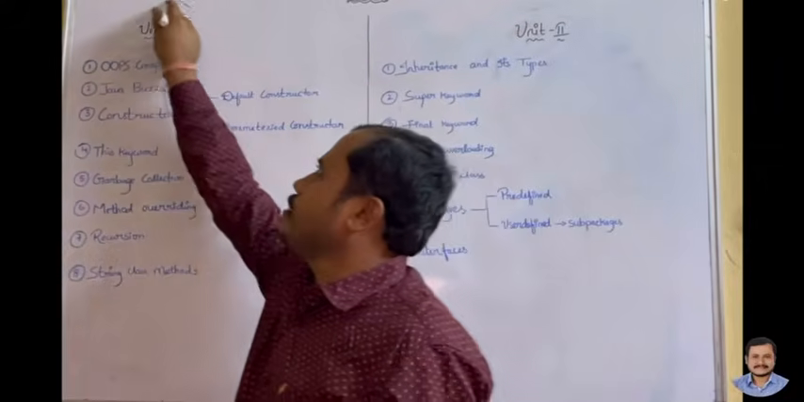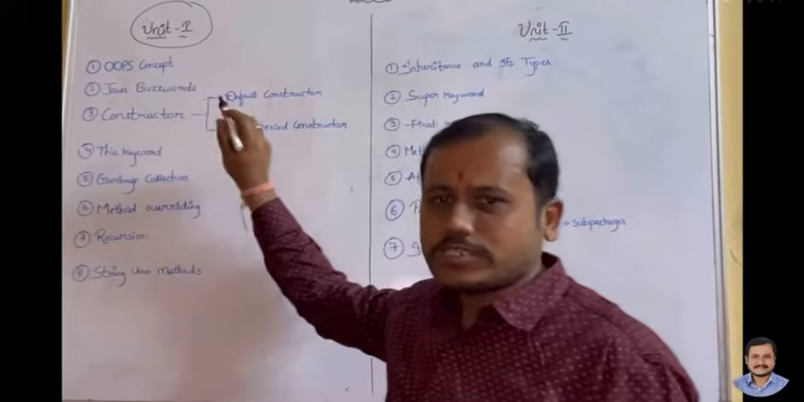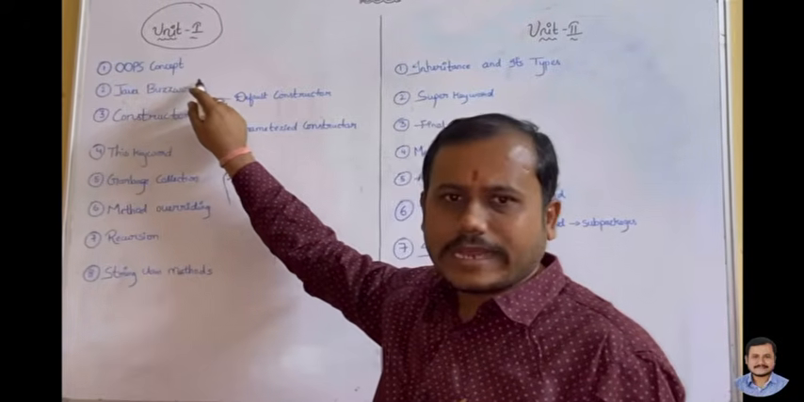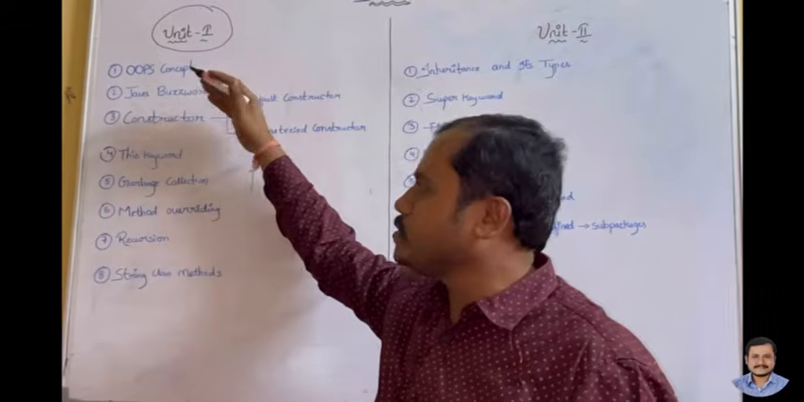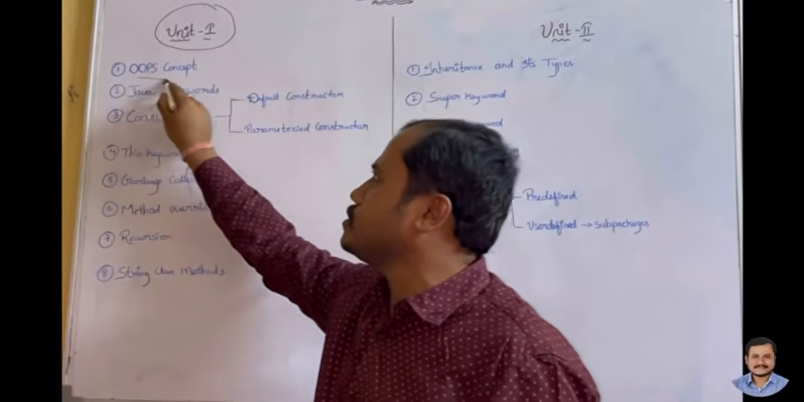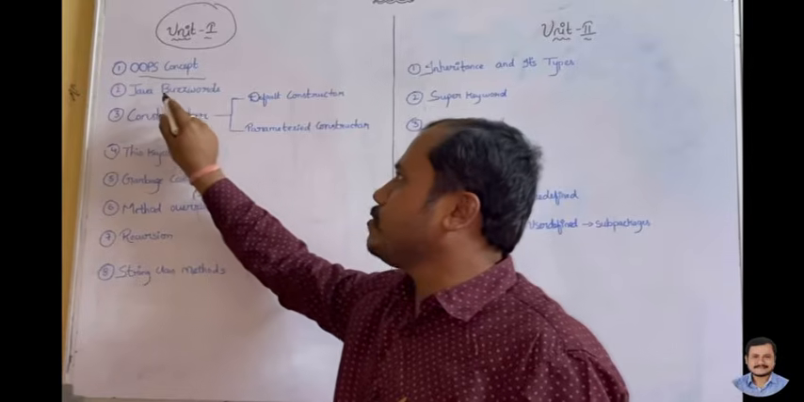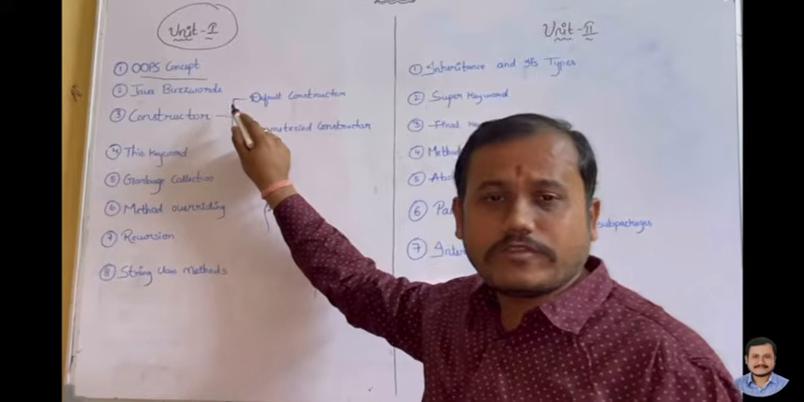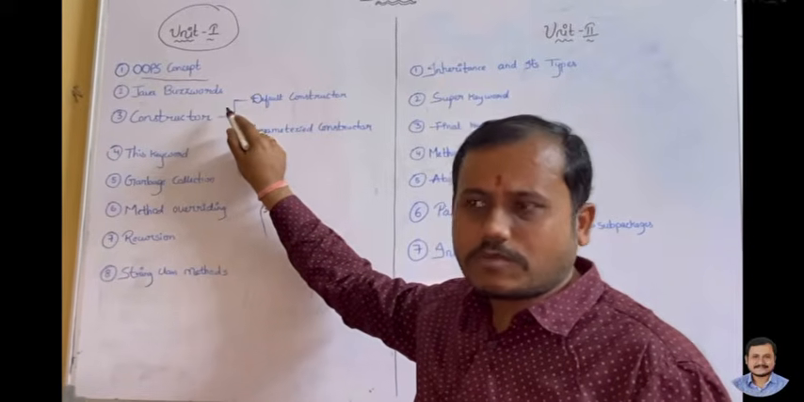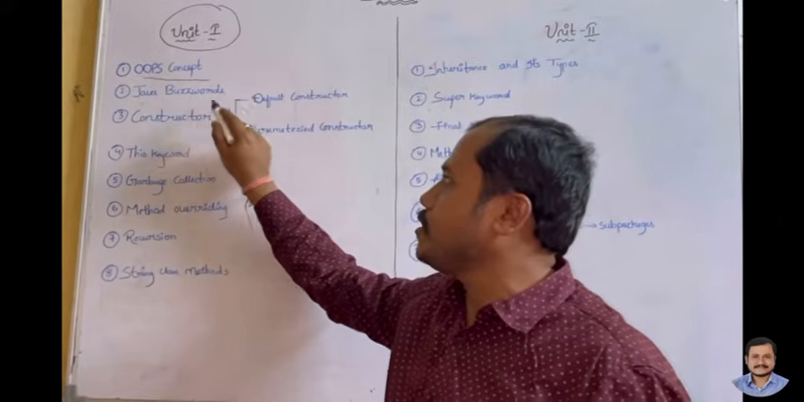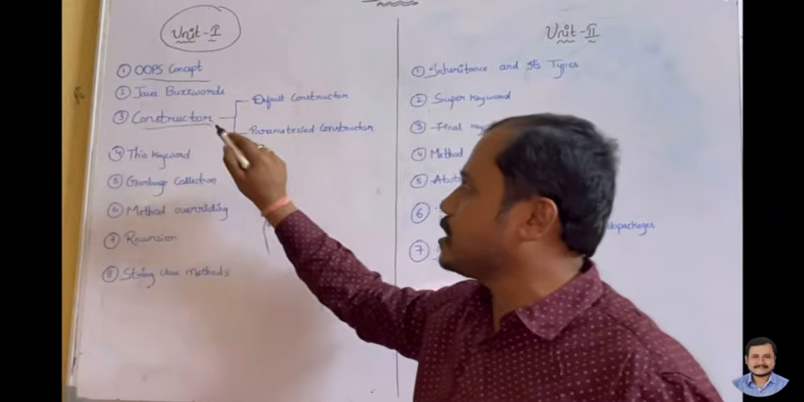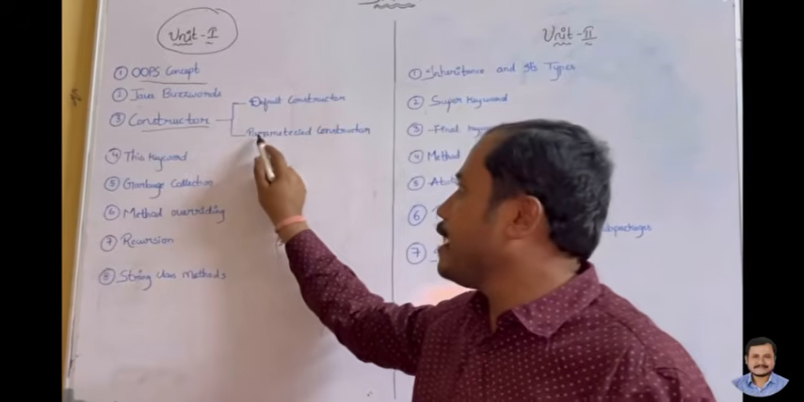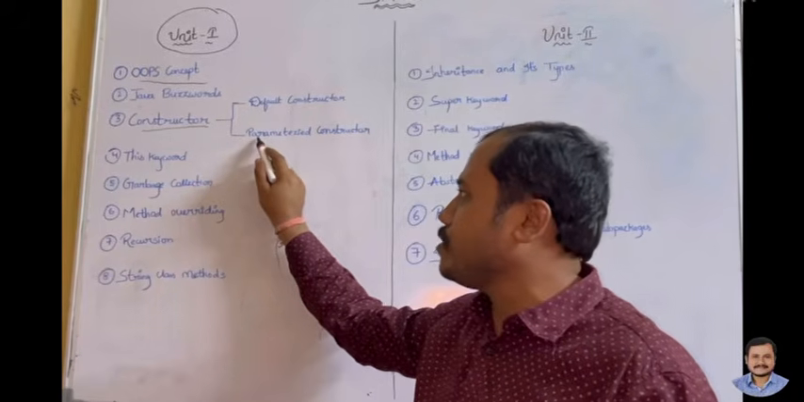We'll go with the first unit. In the first unit, the most important question is OOPS concepts. What are OOPS concepts? The class, object, encapsulation, polymorphism, inheritance, all come under OOPS concepts. Next question is Java buzzwords. The other name for Java buzzwords is features of Java, so features and buzzwords are both the same. Another topic is constructors. There are two types of constructors: default constructor and parameterized constructor. This is also an important question.